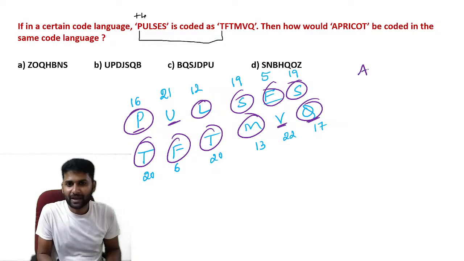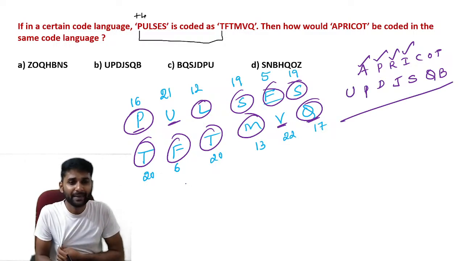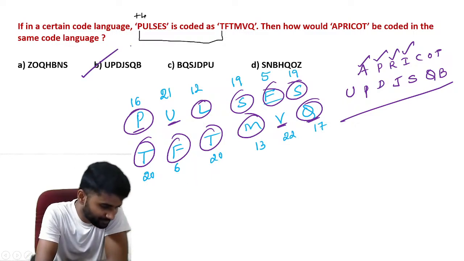Let's find the answer for APRICOT. The next letter of A is B. The next letter of P is Q. R, next letter S. I, next letter J. C, next letter D. O, next letter P. T, next letter U. So the answer is UPDJSQB. So B is the suitable answer.